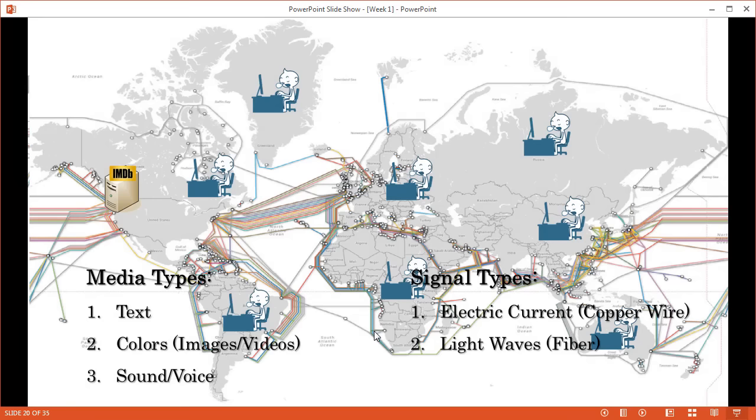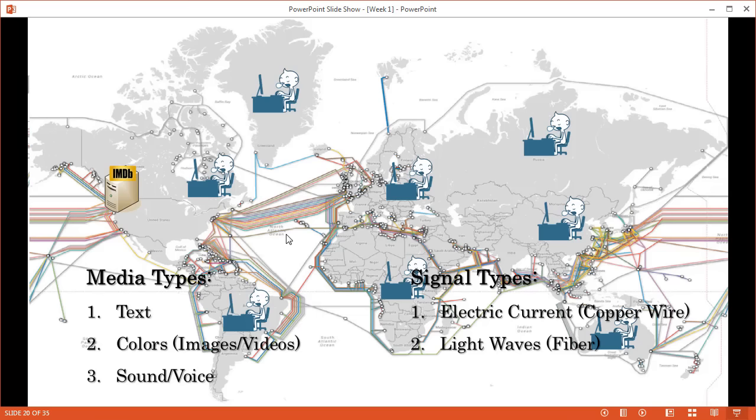Nowadays, the long distances usually use light. So as we can see, these cables that connect the oceans here, these cables nowadays, they do not have copper wire in them anymore. Instead, they have thin glass pipes through which light is sent. And light, it's either light or it's dark. So it's based on the same two options. Electric current is there or it's not there. It's 1 or 0. It's light, dark, yes, no, true, false. Only two options. So this communication basis has not changed, just the technology.